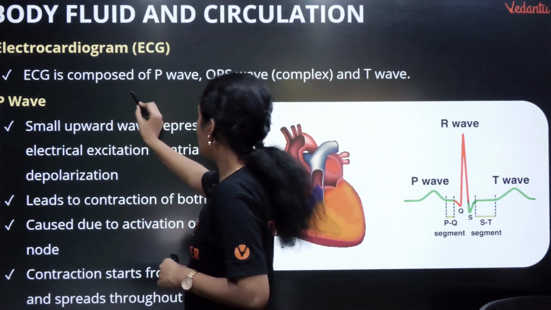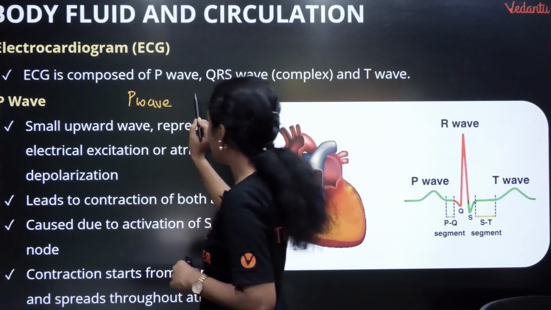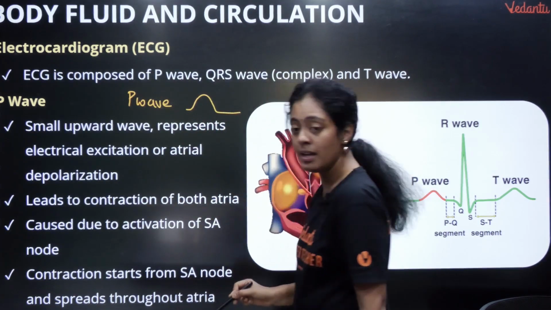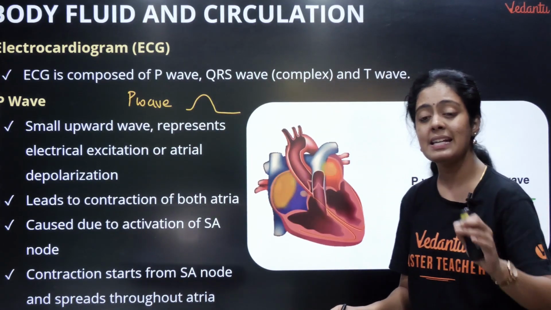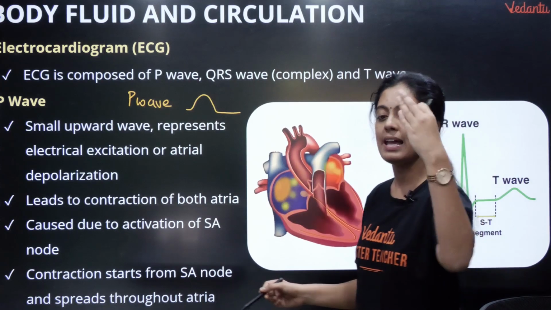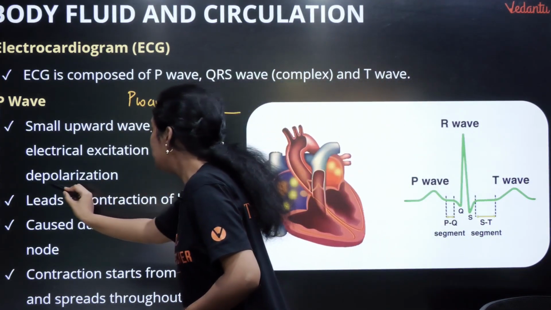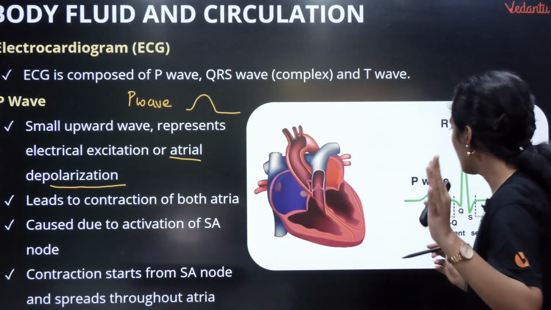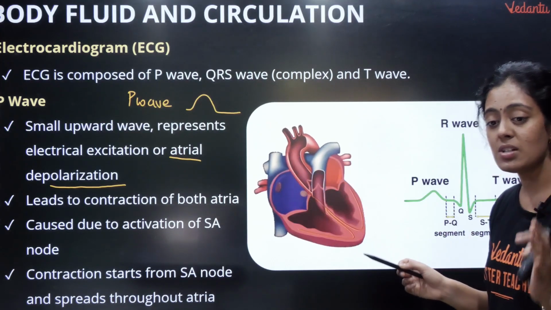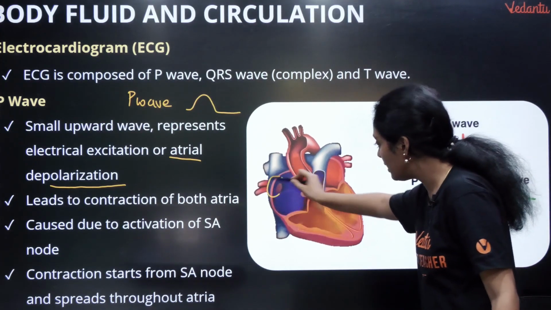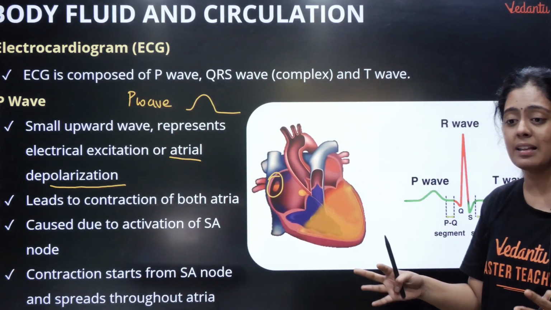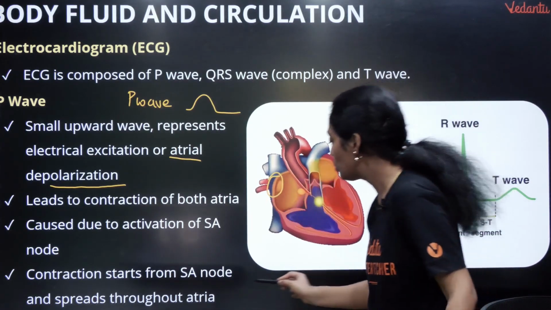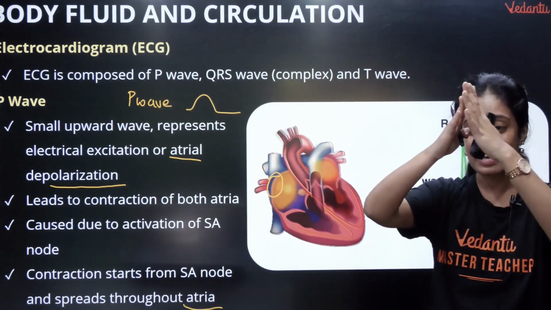So முதல்ல P wave. Okay, இந்த P wave என்றது என்னது? This is again a very important question பசங்களா. இப்படி ஸ்லைட்டான ஒரு upward curve இருக்குல்ல, அதுதான் நம்ம P wave ன்னு சொல்றோம். It basically denotes electrical excitation or atrial depolarization. Depolarization na enna? Contraction. It leads to the contraction of your atria caused due to the activation of SA node. இங்க பாருங்க, SA node வந்து அதோட potential generate பண்ணுது. அப்ப என்ன ஆகுது? Both my atria are contracting. The contraction starts from SA node and spreads throughout the atria, and as a result the atria are contracting.